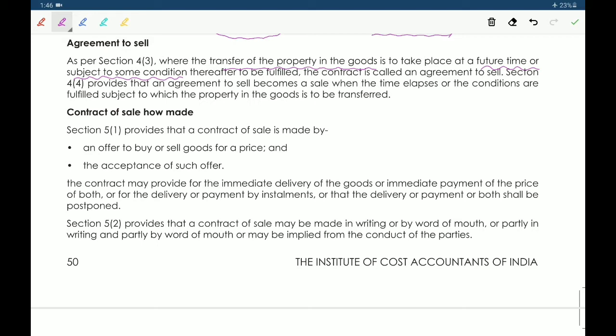Next, contract of sale: how made. Here there are only two things: an offer and acceptance of such offer. An offer to buy or sell goods for a price and the acceptance of such offer is the contract of sale.